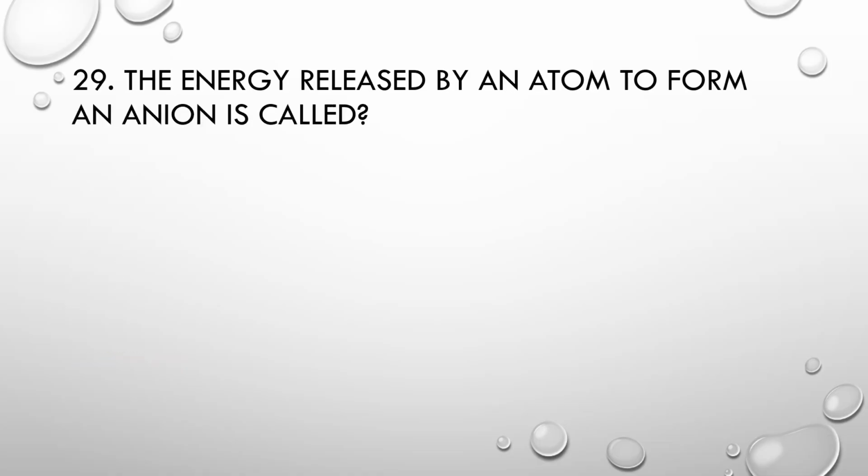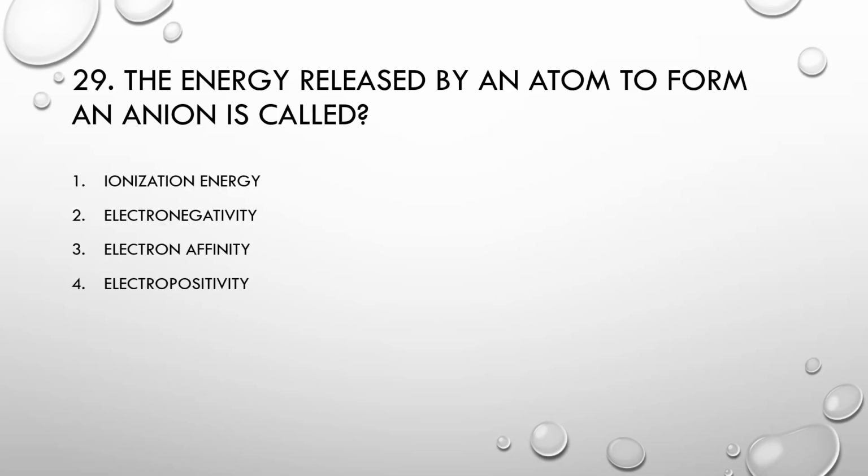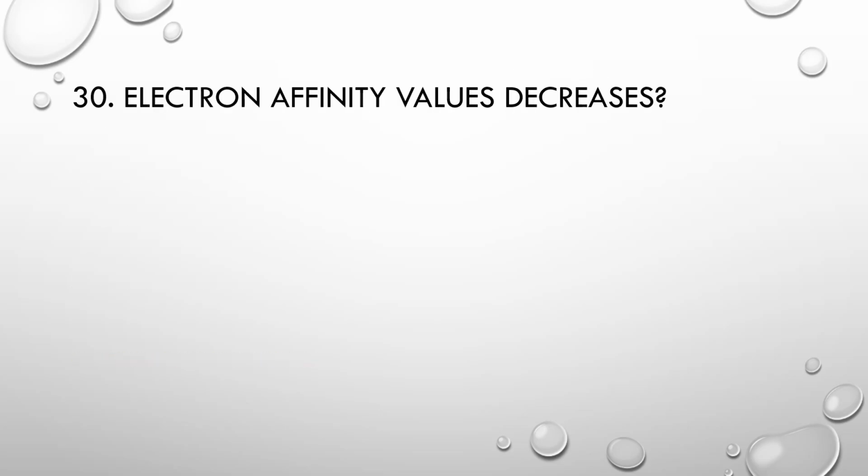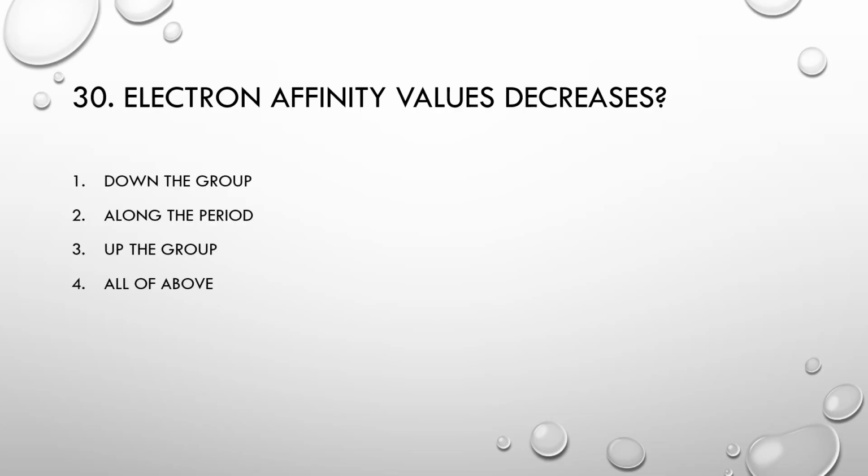The energy released by an atom to form an anion is called number 1 ionization energy, number 2 electronegativity, number 3 electron affinity, number 4 electropositivity. The correct option is electron affinity. MCQ number 30: Electron affinity value decreases down the group, along the period, up the group, all of the above. Correct option is down the group.